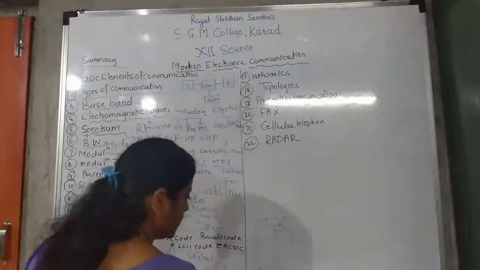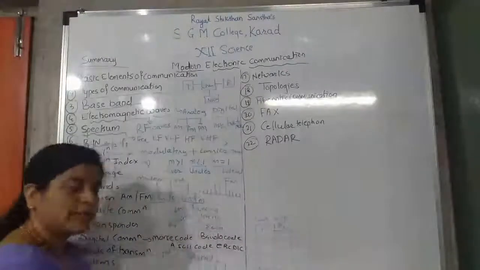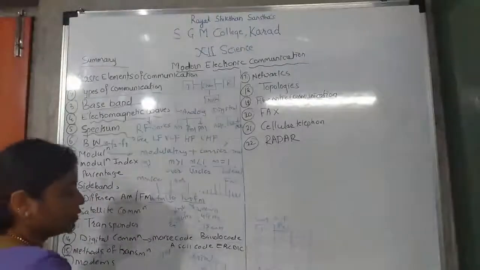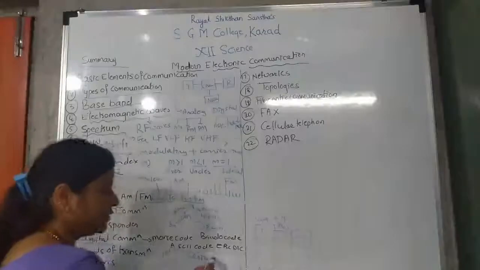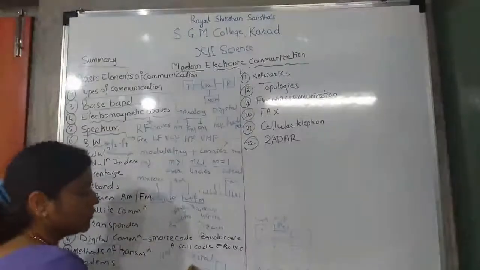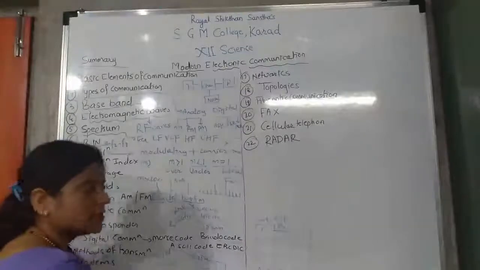It is called serial transmission. It is shown like this in the diagram, 0 and 1. There are two binary conditions, 0 and 1. If 0 is there, it is grounded. If 1 is there, it is a plus supply, plus VCC supply. Serial transmission is used for long distance communication.